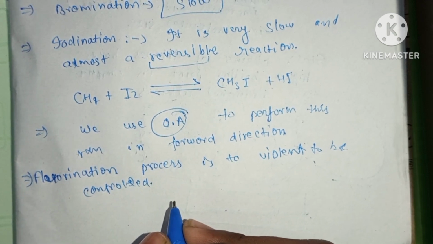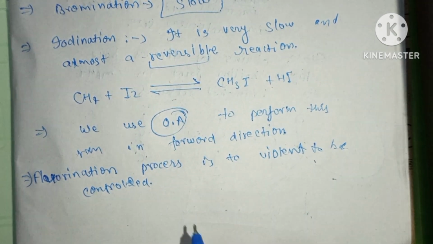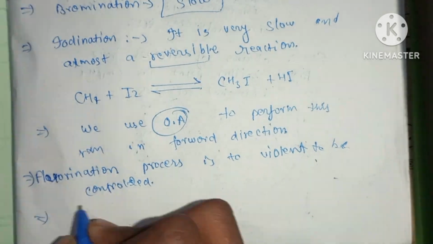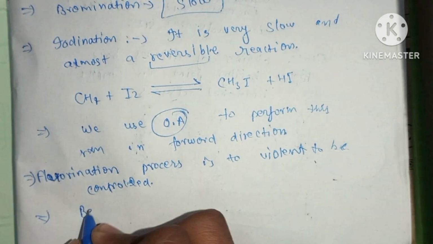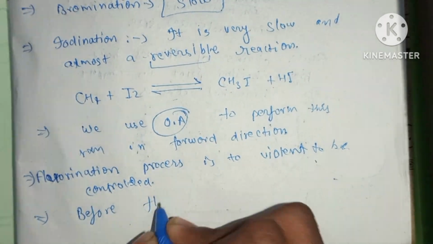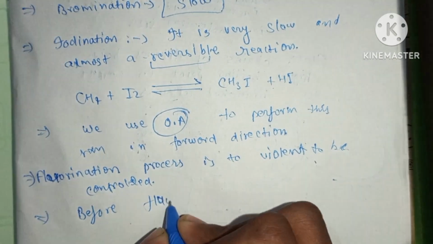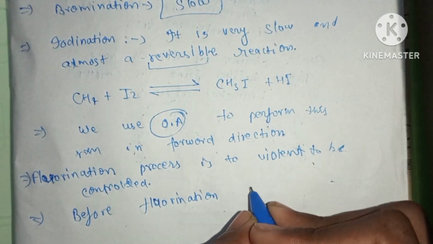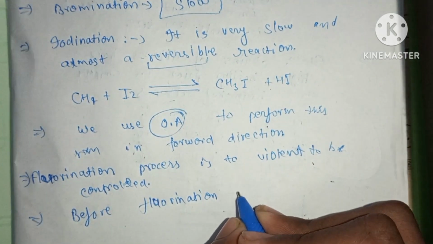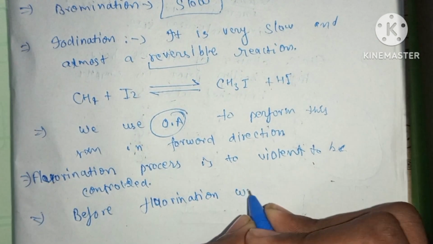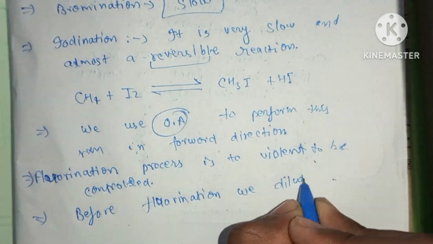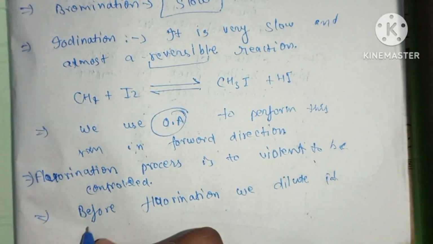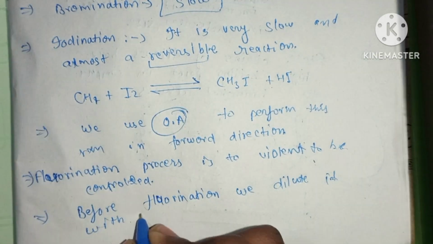So we dilute fluorine with nitrogen to control this reaction. Before fluorination, we dilute it with nitrogen.